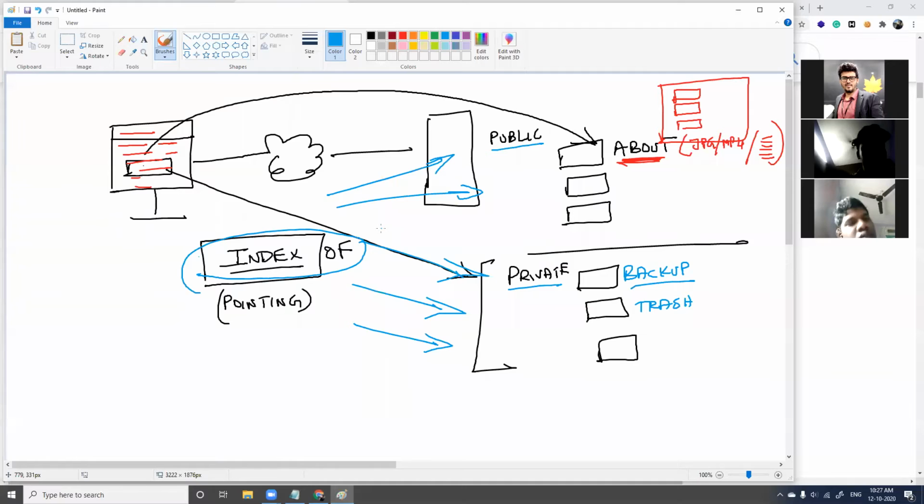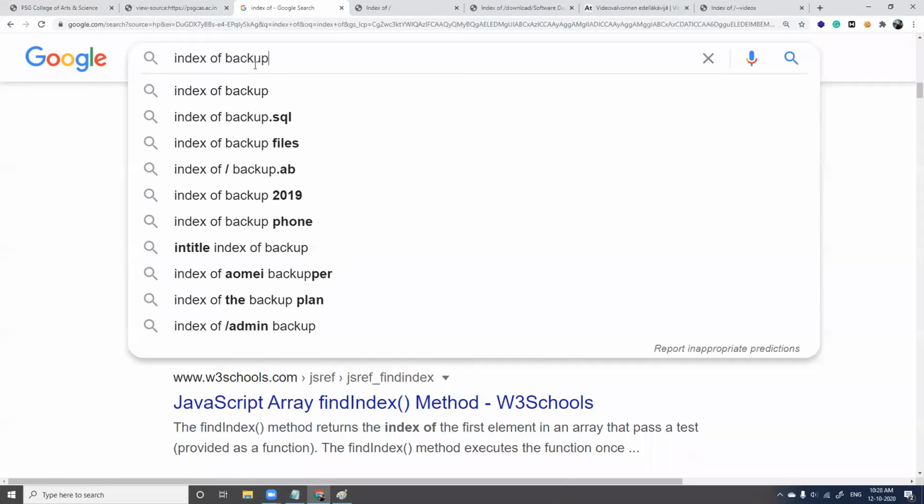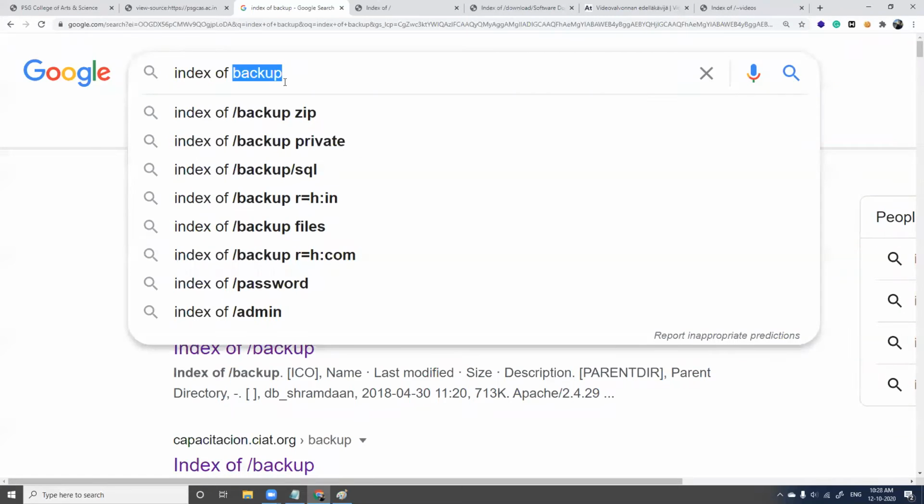How to do that? We'll go for index of backup, enter. When you type index of backup, I'm looking for backup directories, and for sure backup is a sensitive directory. And what search result do we get?